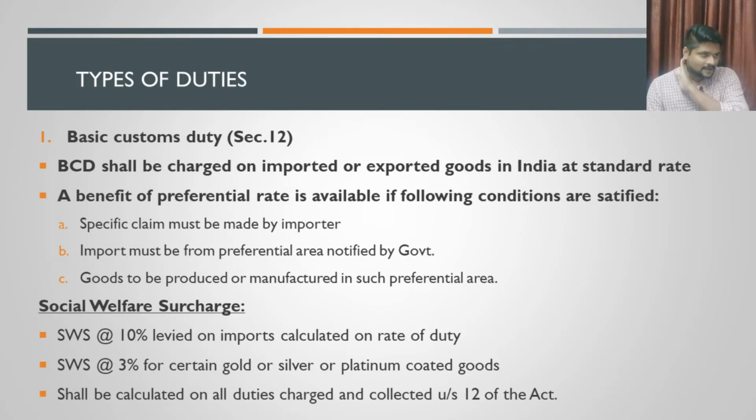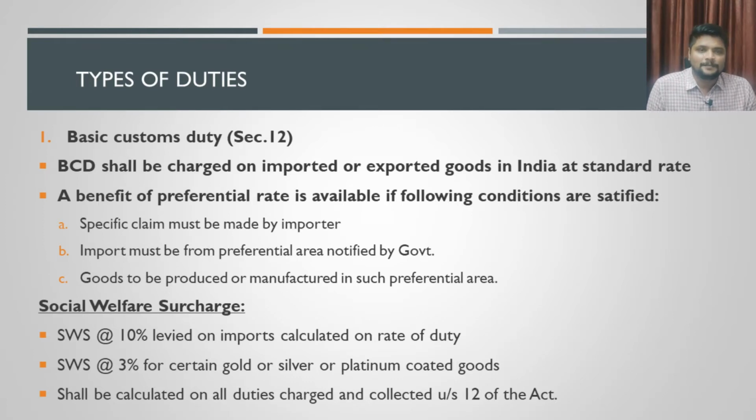I can give you an example. If China is notified as a preferential area, then the goods which you are importing from China are eligible for the preferential rate. But one of the conditions here is that the goods you are importing should have been manufactured inside China. If the goods are procured from some other country, say Malaysia, imported from Malaysia to China, and from China they are imported to India, then the benefit of the preferential rate is not available. Those are the conditions for availing the benefit of the preferential rate.